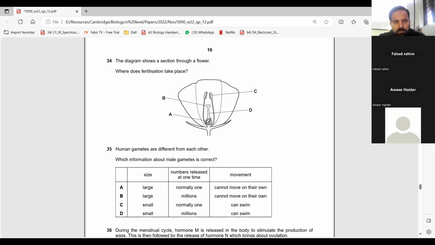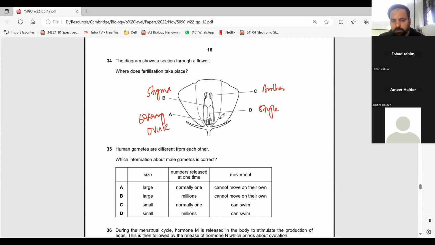Style? B is stigma. Kamil to tell me this. Very right. C is what? Anther. D is style and A is ovary. Within which are ovules. Ovules.